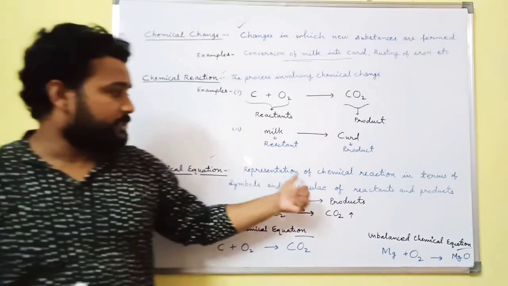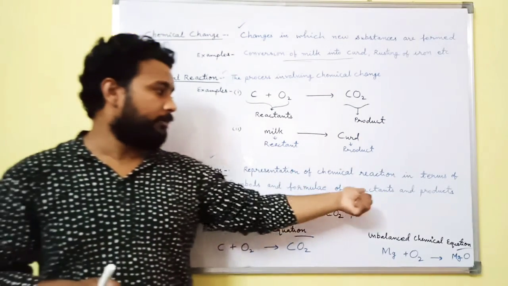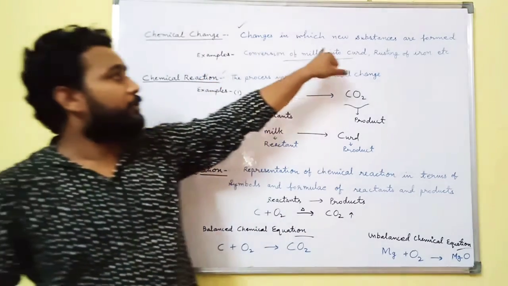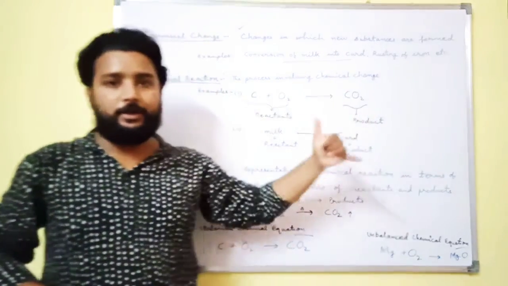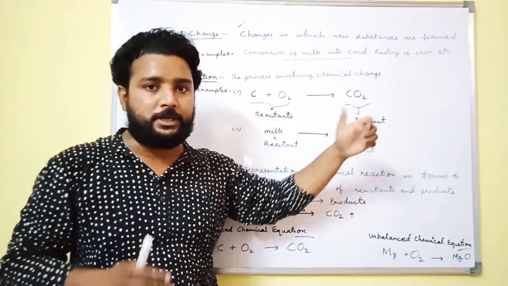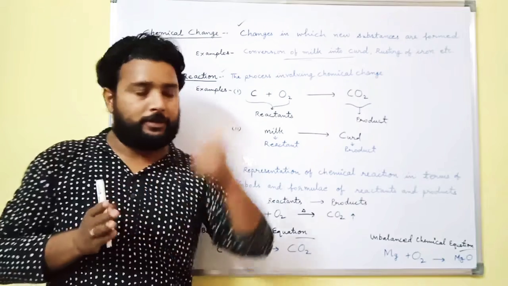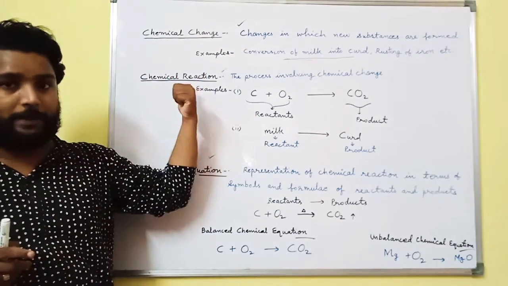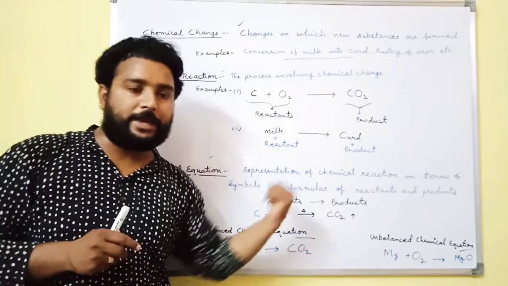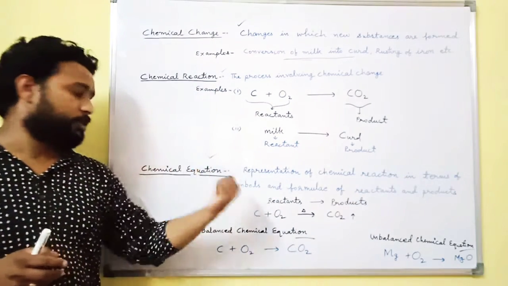Students, you know, changes in which new substances are formed are called chemical change, and the process involving chemical change is called chemical reaction. The representation of a chemical reaction in terms of symbols and formulae of reactants and products is called a chemical equation.